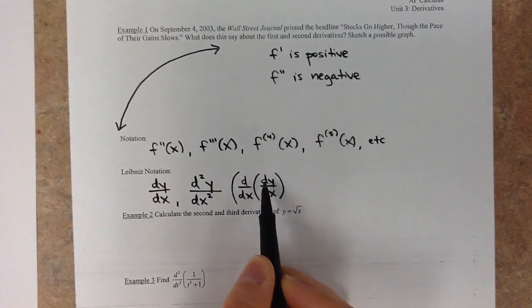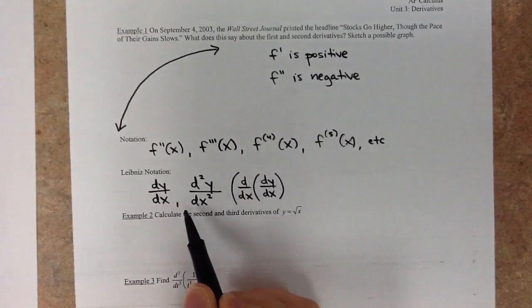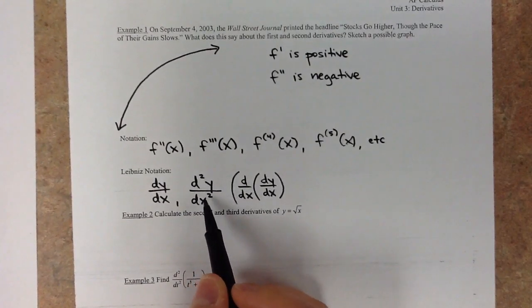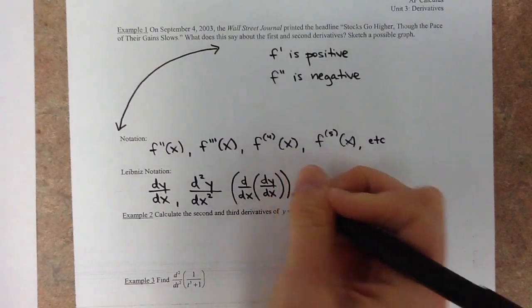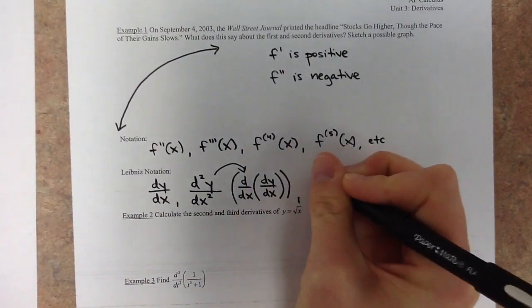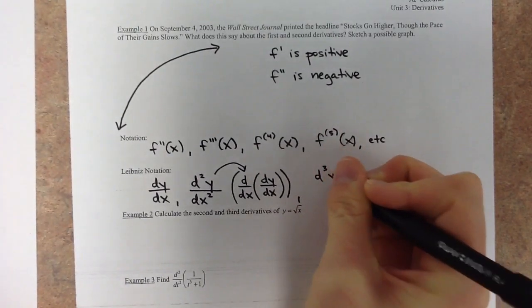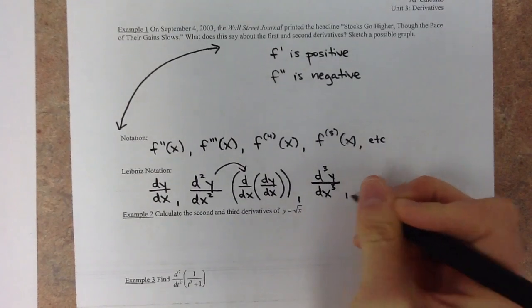That's why you get d of dy, so that's where the d squared comes from, and then dx times dx is kind of like dx quantity squared down here. Why they don't have it in parentheses, I don't know, but that's where that notation comes from. So this is the same as this. And then for the third, we have d cubed y with respect to x, etc.